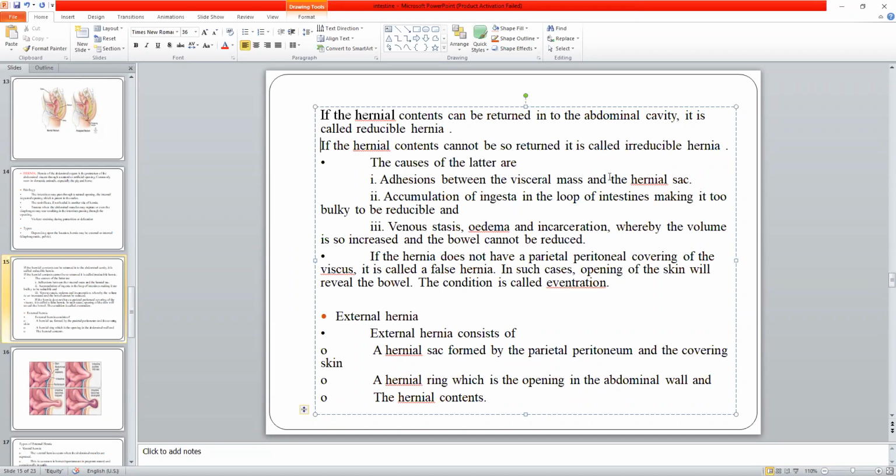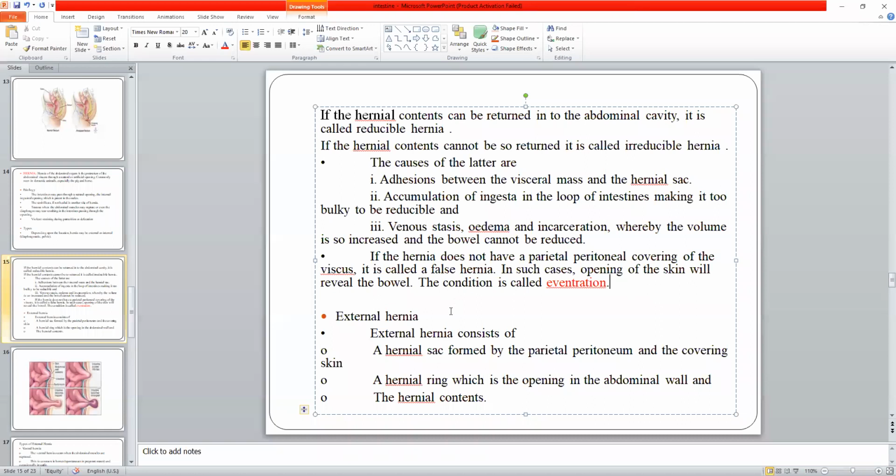It appears to be a hernia, but it is not. Therefore, it is called a false hernia, and scientifically it is called eventration. It is neither a prolapse nor a hernia. It is eventration. Remember? So if you see a hernia-like structure without any hernial sac, it means it is eventration.